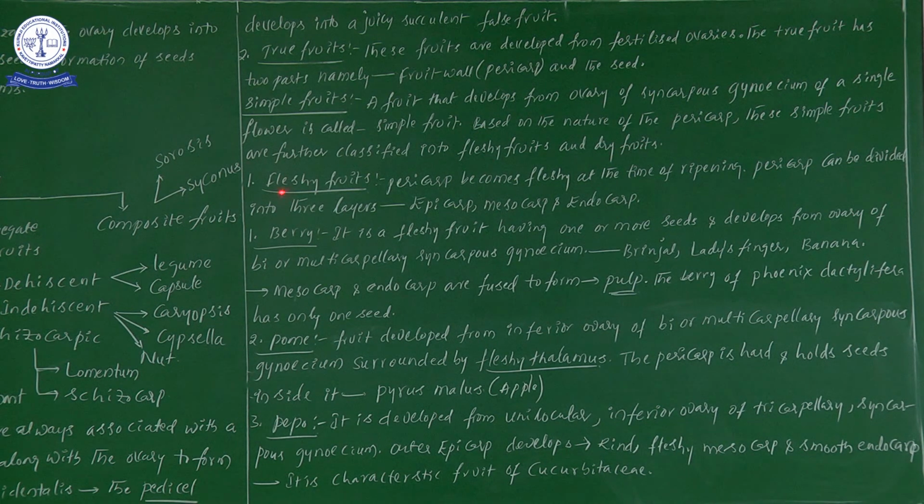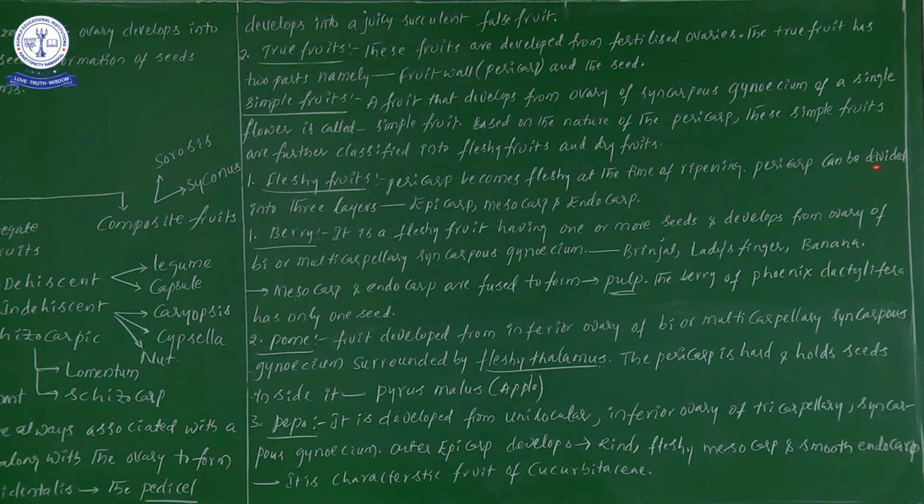Now let us start to learn the fleshy fruits. In fleshy fruits, the pericarp becomes fleshy. Pericarp means the fruit wall. The fruit wall becomes fleshy at the time of ripening. So if the pericarp becomes fleshy at the time of ripening, that kind of fruit can be termed a fleshy fruit.